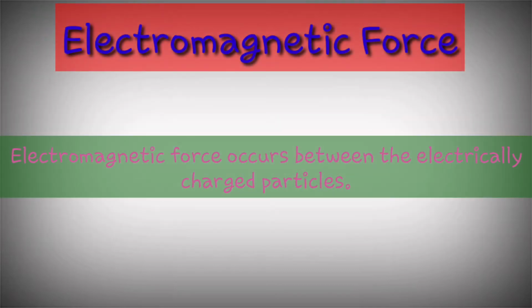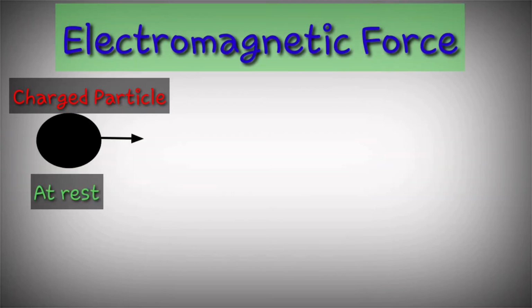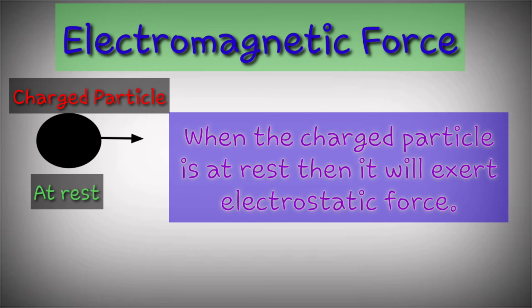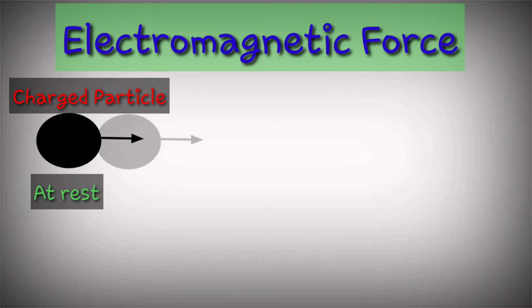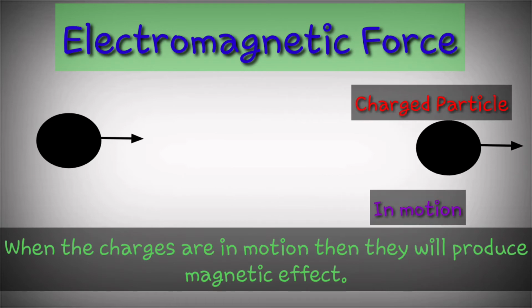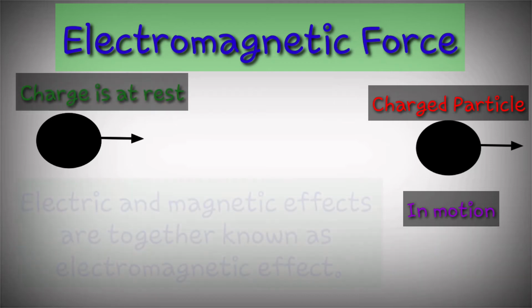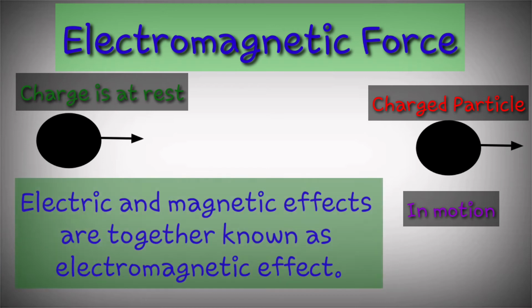Electromagnetic force occurs between electrically charged particles. When the charged particle is at rest, then it will exert electrostatic force. When the charged particles are in motion, then they will produce magnetic effect. Electric and magnetic effects are together known as electromagnetic effect.